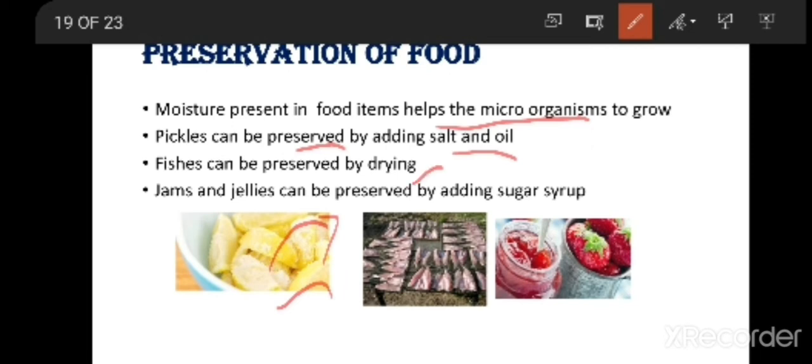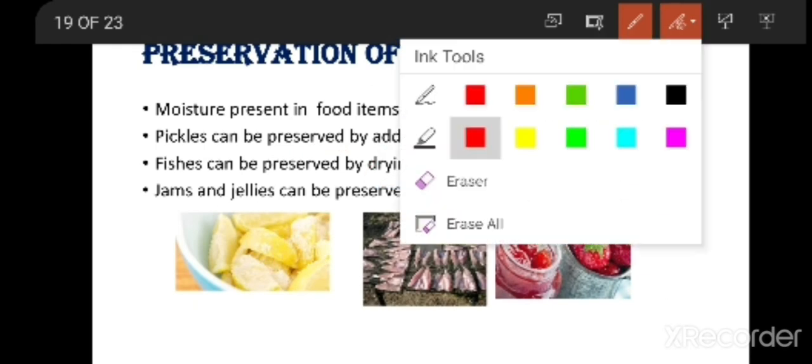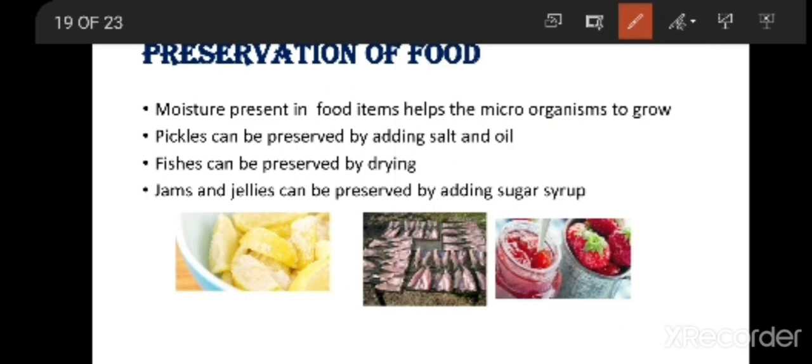And coming to fish, we all know we eat fresh fish. But if you want to store the same fish for one year, it is impossible. But we have a method to store the fish. We can preserve the fish by drying. On drying, the water content present in the fish is evaporated into the atmosphere. So the chances of the fish getting spoiled are reduced.